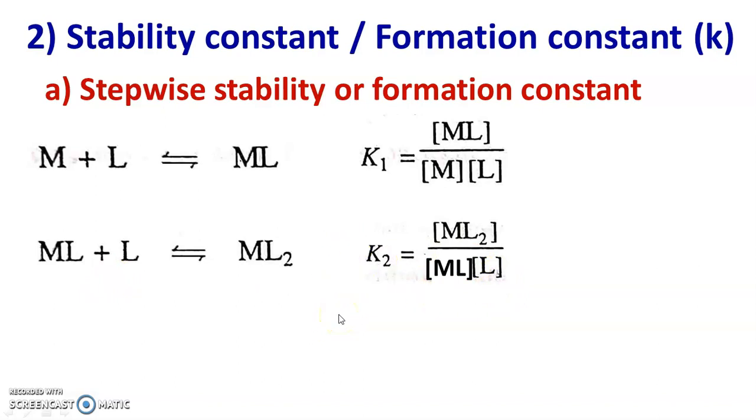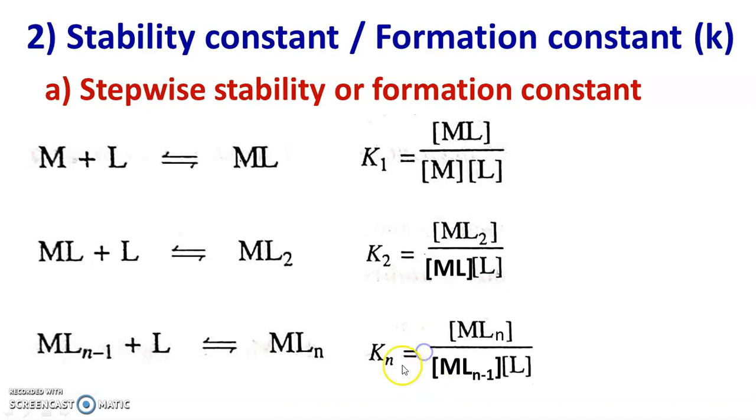In this way there are several steps, and at the end there is a formation of final metal complex, and the final step can be represented as MLn-1 plus L reversibly gives MLn. This is the final complex MLn, where n is the number of monodentate ligands attached to this metal ion.